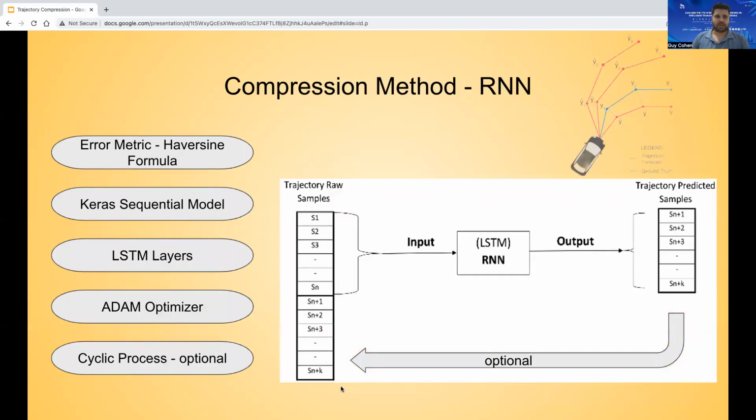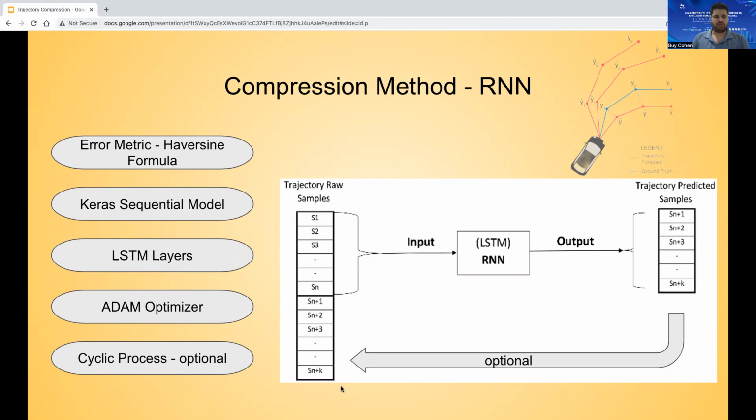We chose to use LSTM layers in our RNN, since LSTM is the best fit for our sequential processing needs due to the LSTM memorization property. The power of LSTM is in its structure that regulates the flow of data. Here you can see that by supplying an input of n samples to the RNN, we are able to predict the following k samples. By that, we can make this process cyclic and feed the RNN with its predicted k samples, and we named it recursive RNN.